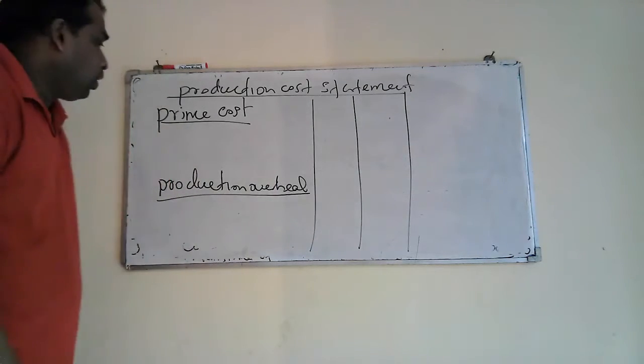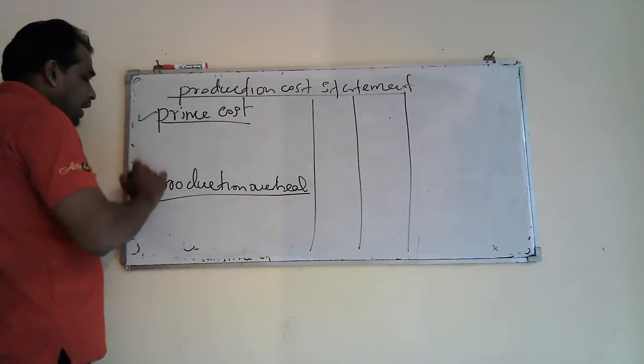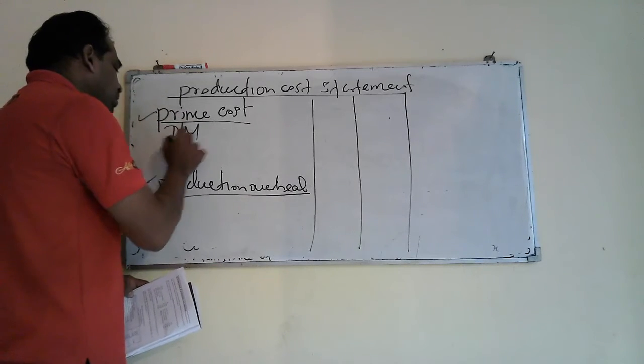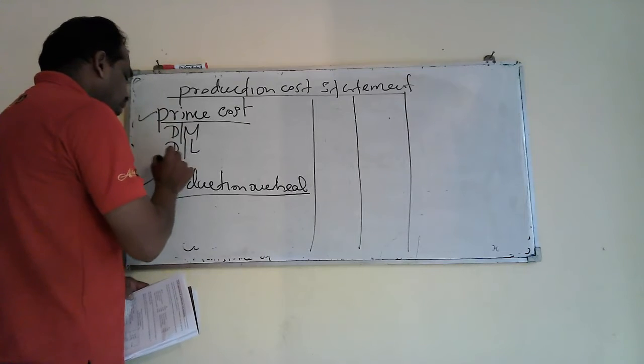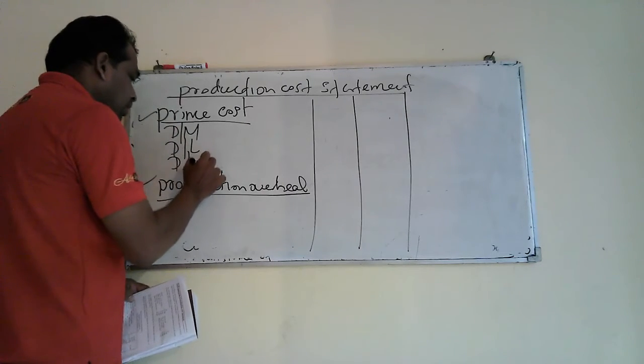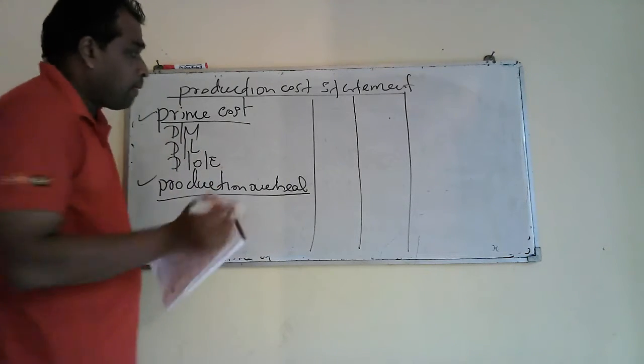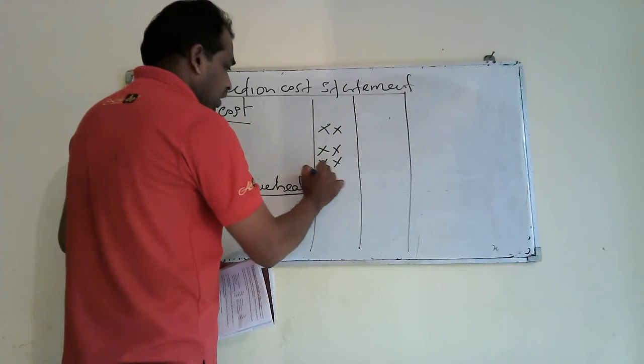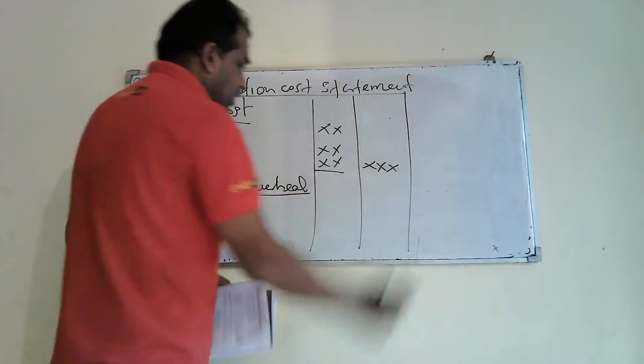Right. You know, under prime cost we had three main headings: direct material, direct labor and direct other expenses like that, no? Then you can just mention your values like this and take the total to the second column.